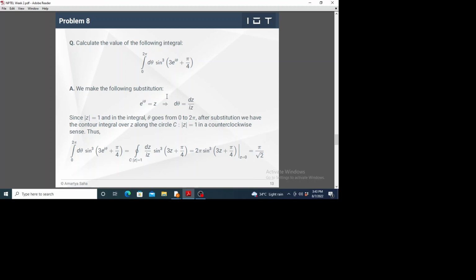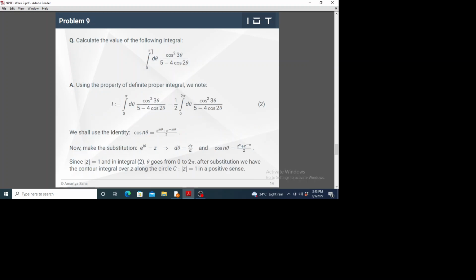But here, if you do the same substitution, you will trace the circle only up to the antipodal point. You will go only up to pi from 0. That is like tracing the half circle counterclockwise. So let us see if we can somehow trace the full circle.